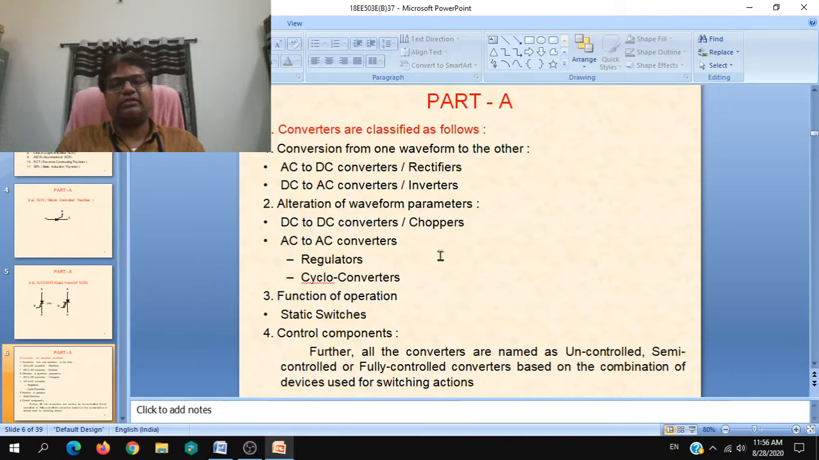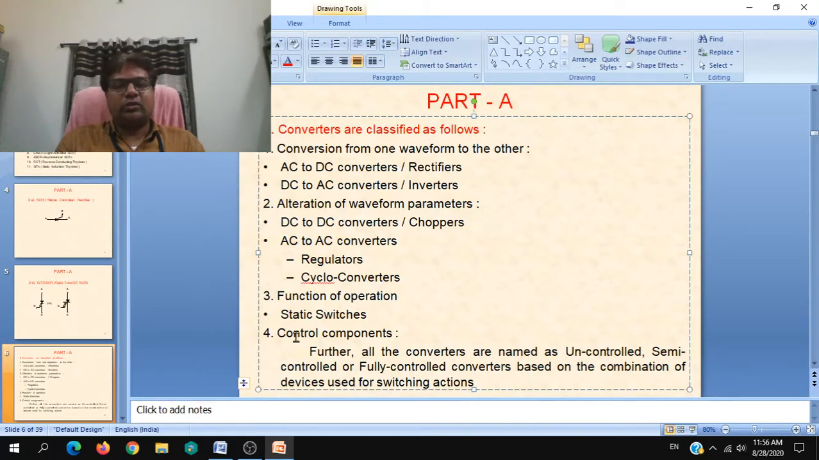That is conversion from waveform and alteration of waveform. Only, you need not mention the names of the converters. And the other aspect is control components. Further, all the converters are named as, this is the thing. So depending on the control components you employ in the circuit, it can be uncontrolled, semi-controlled, or fully controlled.